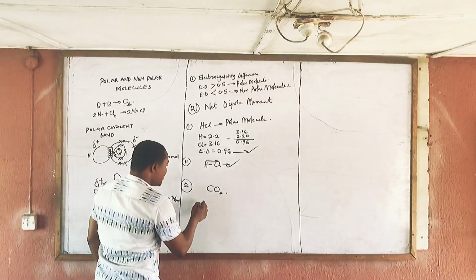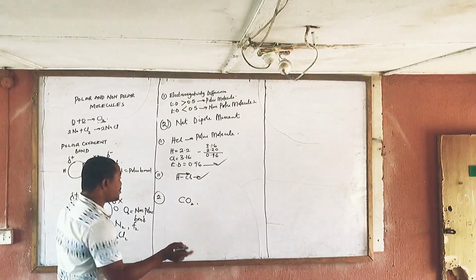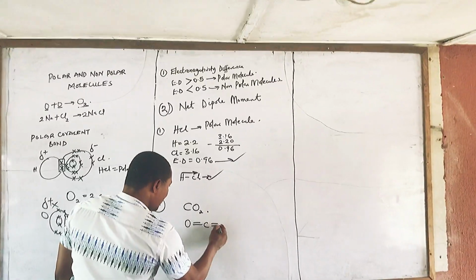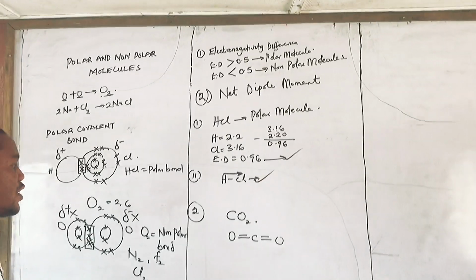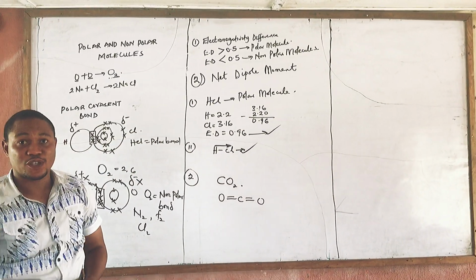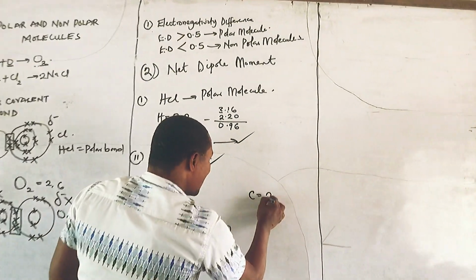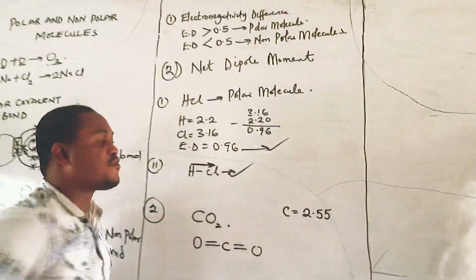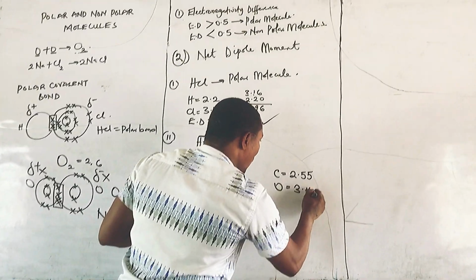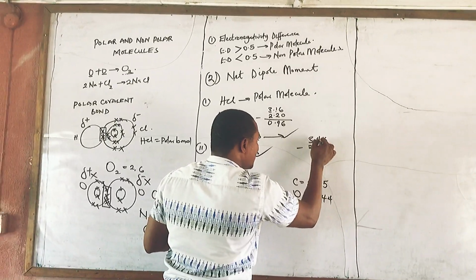If you have not actually watched that very particular video on bonding, please try and watch it. For CO2, the bonding will look like this. Okay? I hope you are following. And before we even do that, what's the electronegativity difference for CO2? For carbon, the electronegativity value is around 2.55, and for oxygen, the electronegativity is around 3.44. So let's subtract. We have 3.44 minus 2.55.